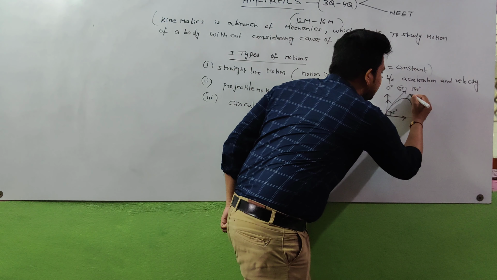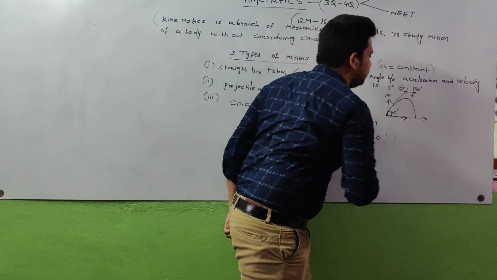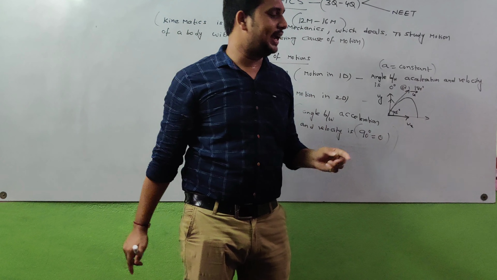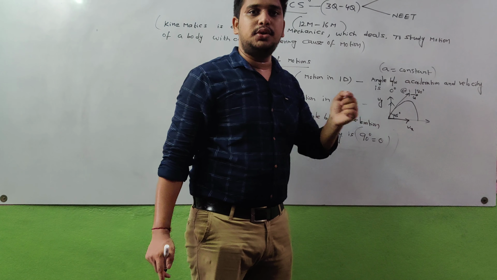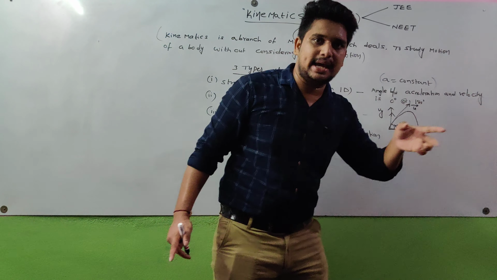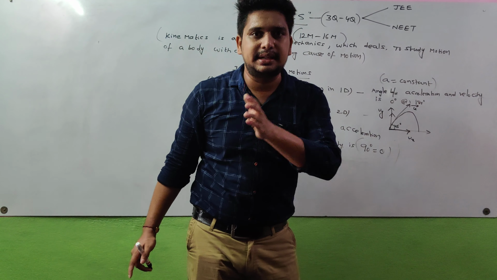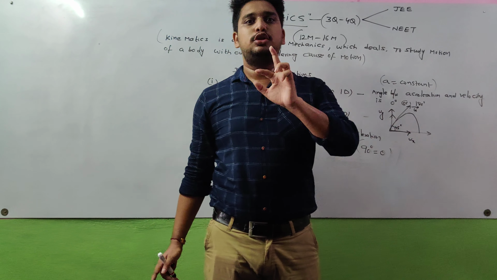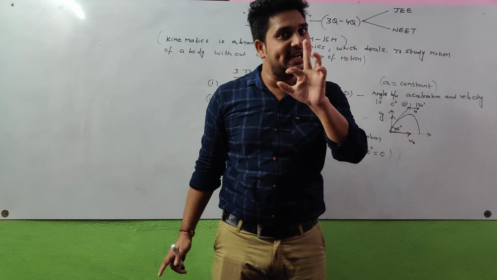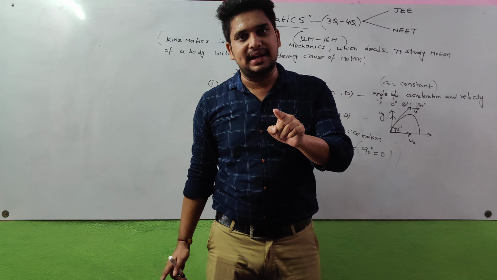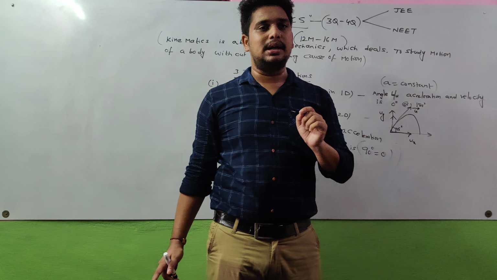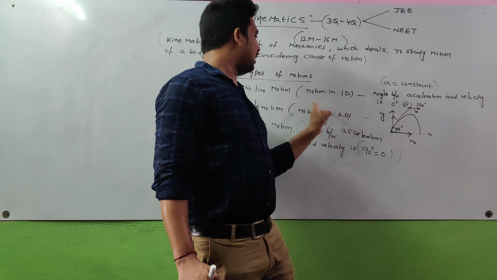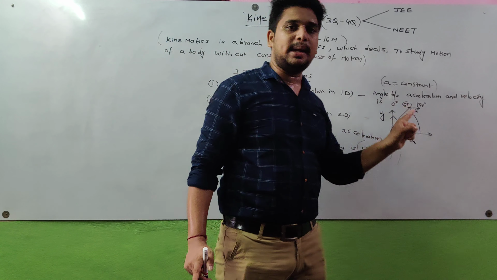For example, if the projected body's velocity is u bar, this is ux and this is uy. Ux means velocity in the x direction, uy means velocity in the y direction. That means for a projectile body, two direction motions are possible. That's why projectile motion is also called motion in two dimensions.